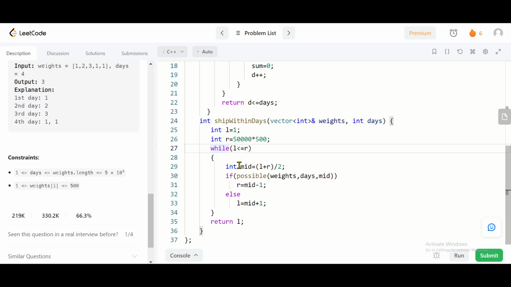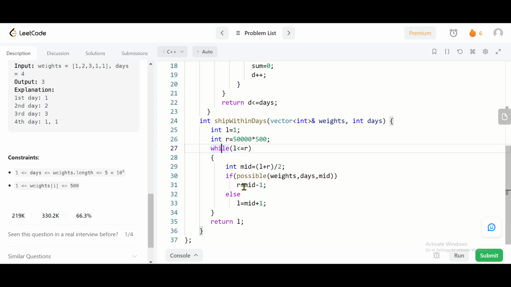Now I have found mid here by doing L plus R by 2, and here I am checking for this mid value if it is possible. Is it possible for this value to transfer all the packages? Yes. If it is possible, then I have to eliminate the right half and search in the left half.